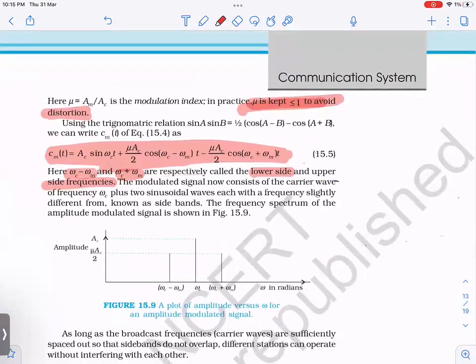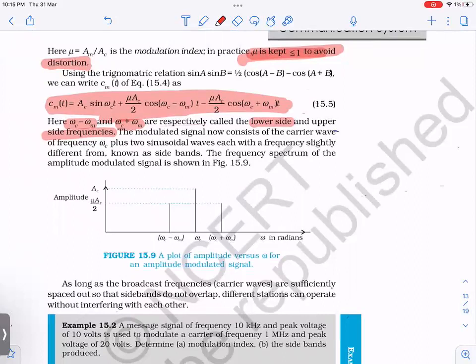So in conclusion, you can rewind and see just one line. If I say that speech signals have lower frequency, therefore more wavelength, bigger size of antenna, less power radiated, you can write this as key points, short notes, and it's plus 4 marks in JEE Mains. Nothing can be simpler than this.